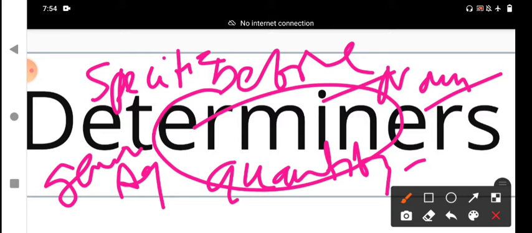It is placed in front of a noun to specify quantity and clarify what the noun refers to. It is the function of the determiner, my dear students. You should understand the function.